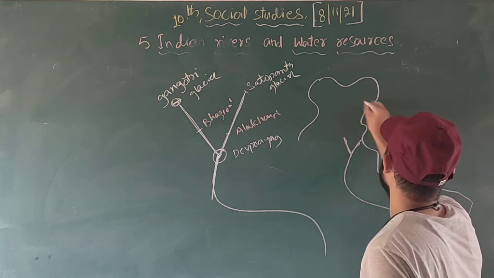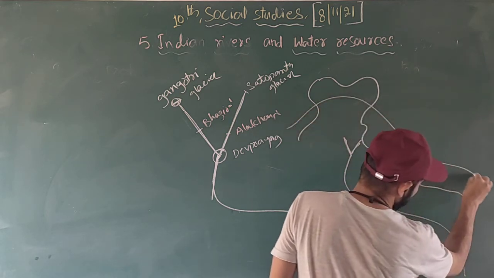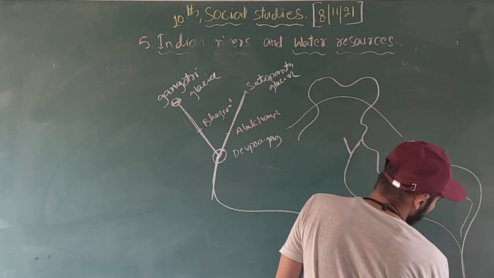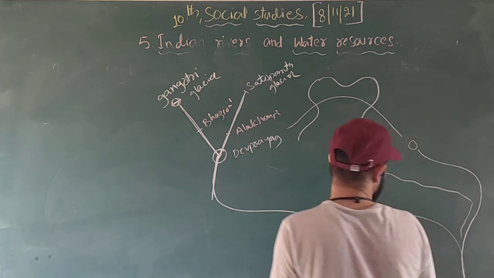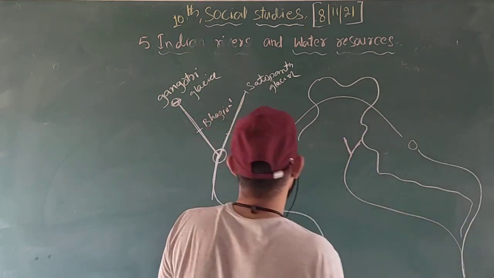From here we have the Indus River. From here we call the Brahmaputra river, and finally the Brahmaputra and the Ganga meet, enter Bangladesh and finally discharge into the Bay of Bengal.